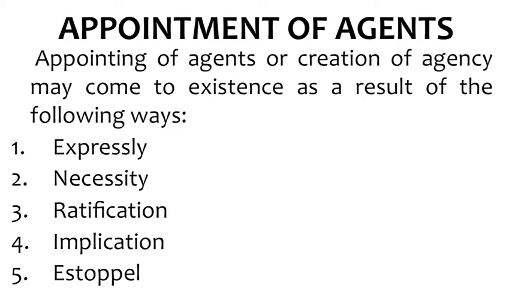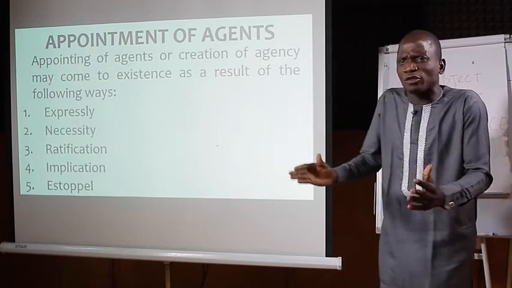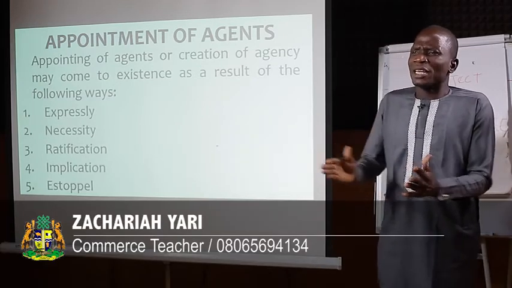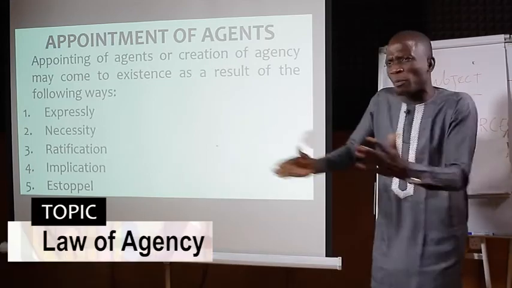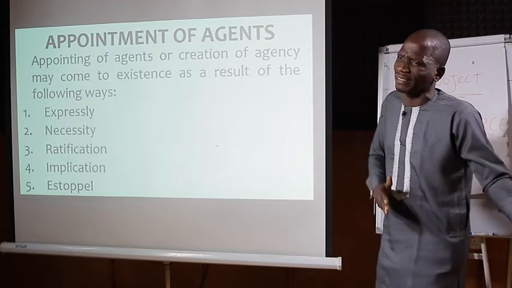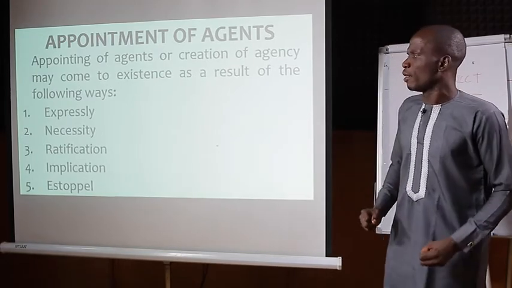Appointing of agents or creation of agency may come into existence as a result of the following ways or methods. Under the appointment of an agent, we shall be looking at how the principal will come into a legal relationship with another person known as an agent.